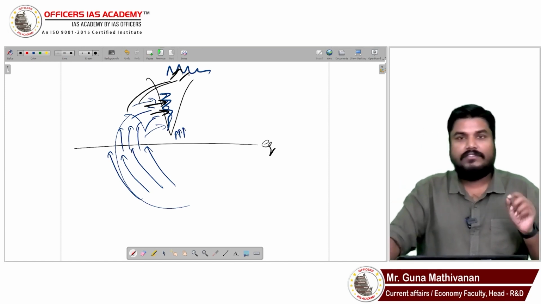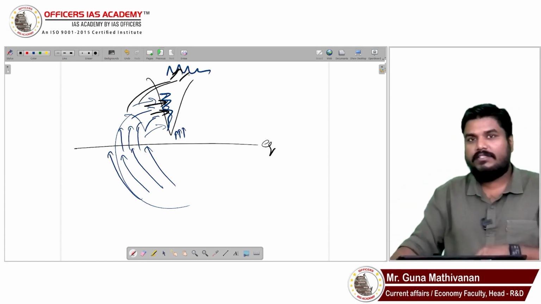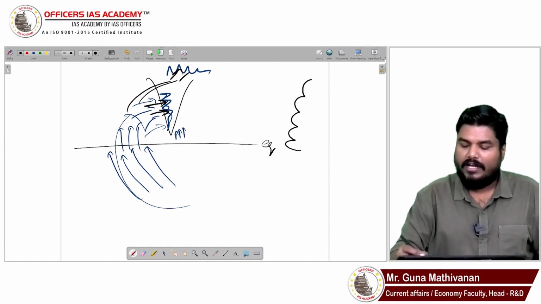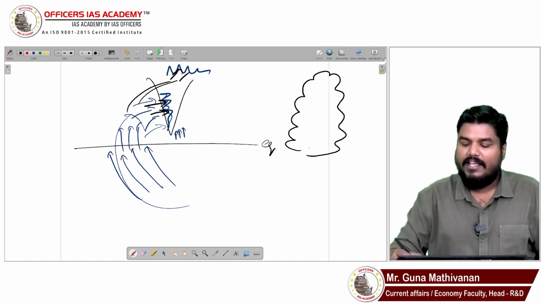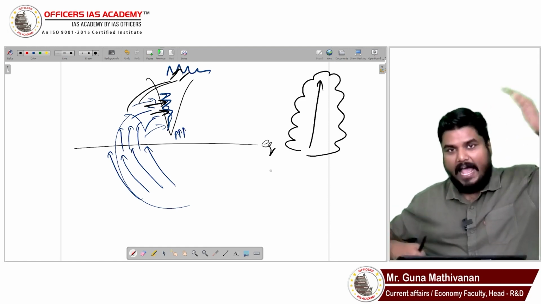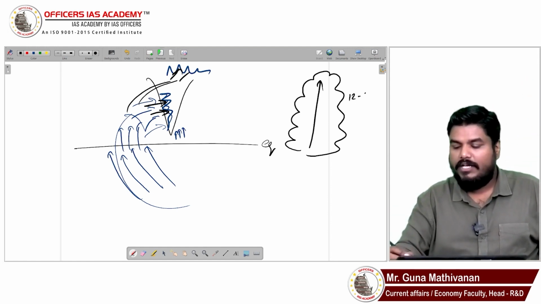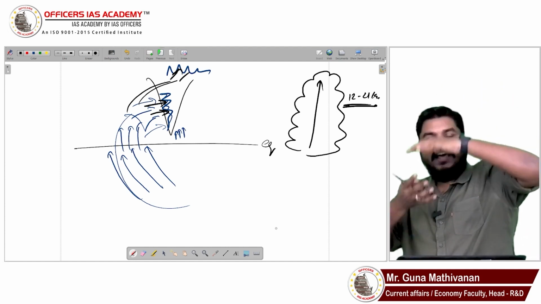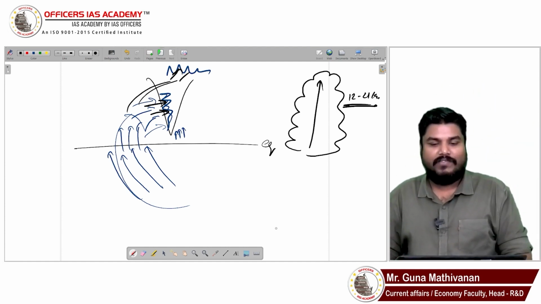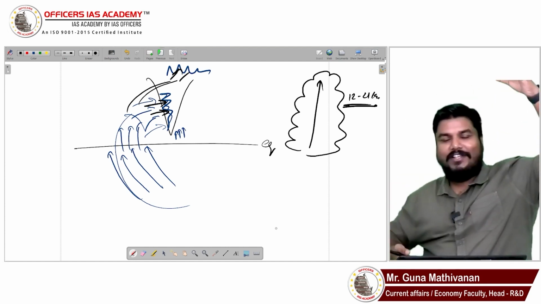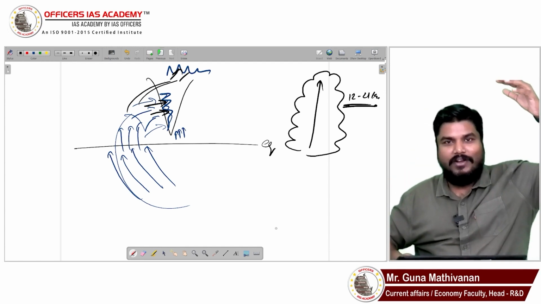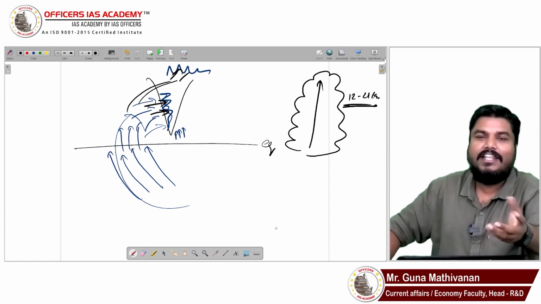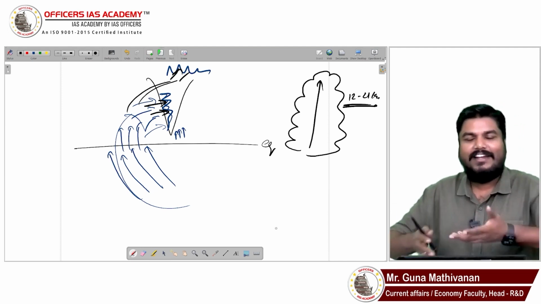What is the cloud associated with cloudburst? Cumulonimbus cloud. You won't believe it, one single cell of a cumulonimbus cloud can have a height of 12 to 21 kilometers. Imagine a cumulonimbus cloud having a height of 21 kilometers. If that 21 kilometer big cumulonimbus cloud drops all the water in a small area and short span of time, that is a cloudburst.